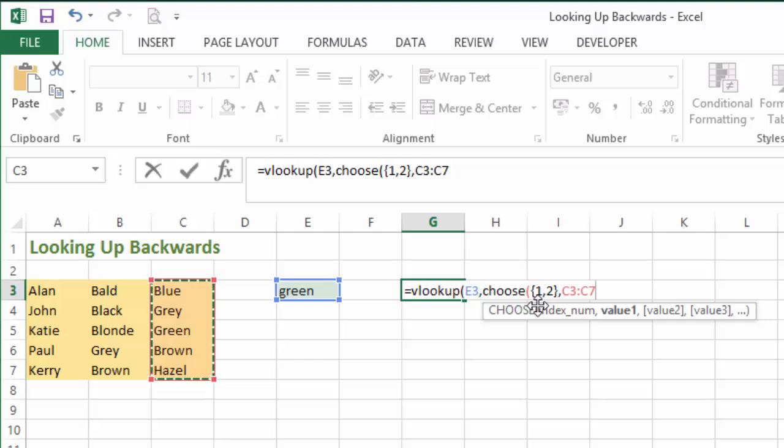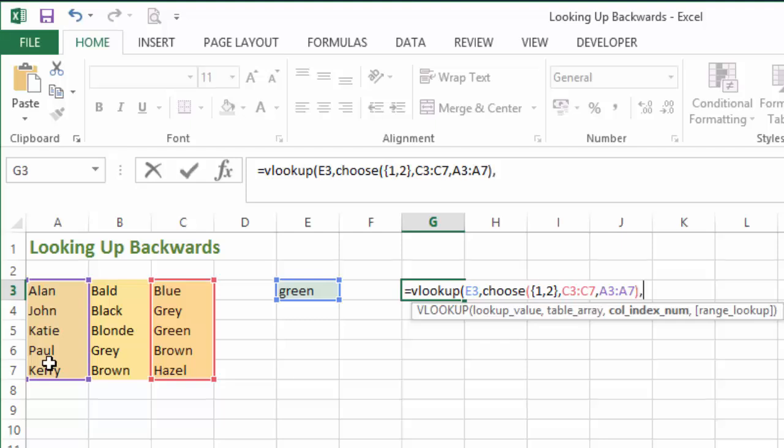Okay, so now we've satisfied number 1 of the CHOOSE option. So 1 will be C3 to C7. Comma. Now we need to load the second range or value 2. Now depending on which column we want to look up, we'll just point to whichever one. So let's say for argument's sake we want to find the name of the person. So the second value range will be A3 through A7. Okay, so they are our 2 values that we're going to choose from with our CHOOSE 1, 2.